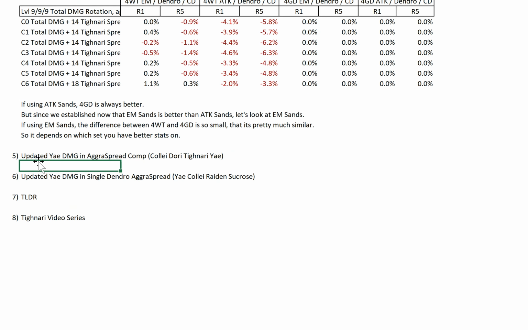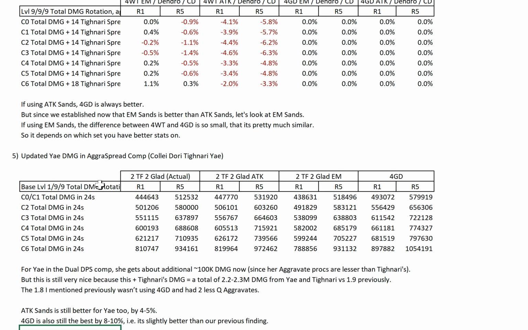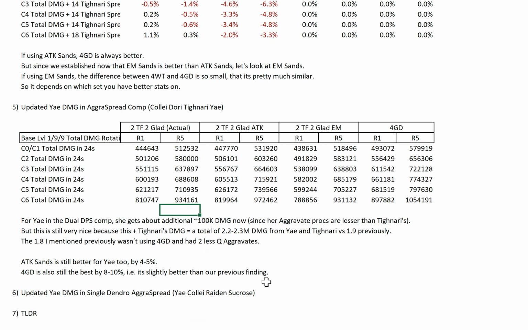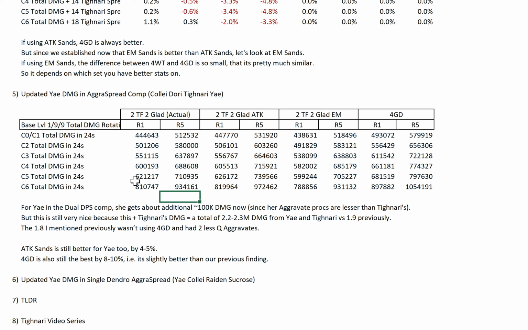Now, moving on to the updated Yae damage in AggraSpread. This is for the dual DPS comp, basically, where you have 2x Dendro and 2x Electro, with Yae and Tighnari being the dual DPS. So these are the figures.